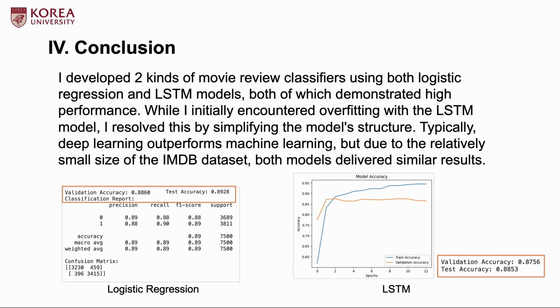I developed two kinds of movie review classifiers using both logistic regression and LSTM models, both of which demonstrated high performance. While I initially encountered overfitting with the LSTM model, I solved this by simplifying the model structure. Typically, deep learning outperforms machine learning, but due to the relatively small size of the IMDb datasets, both models delivered similar results.